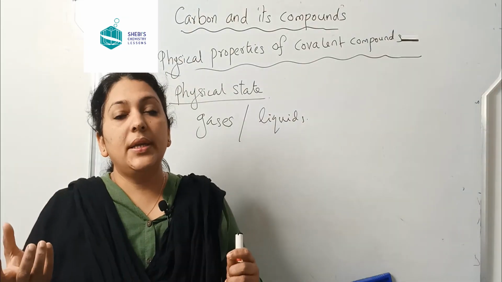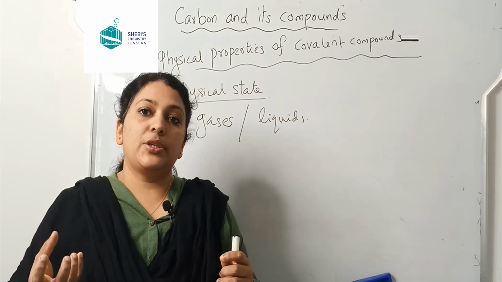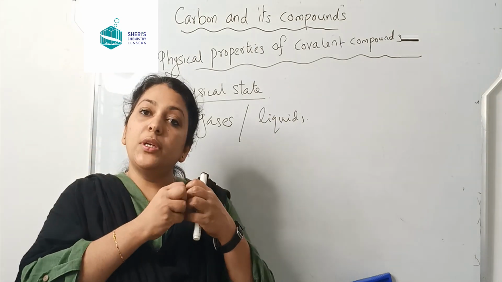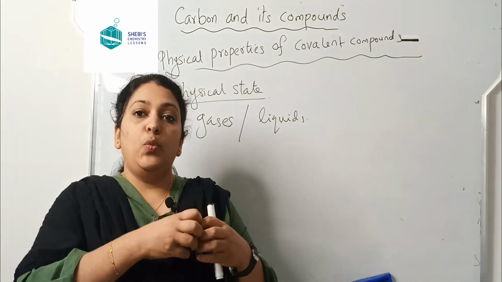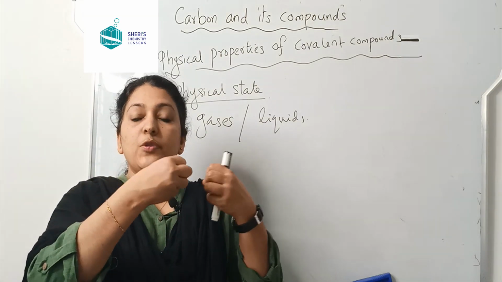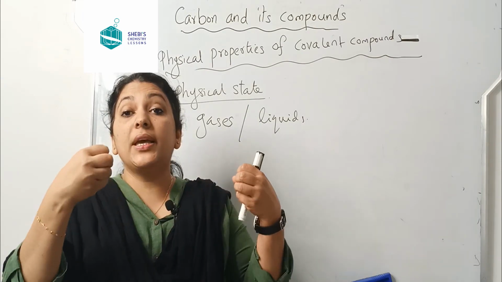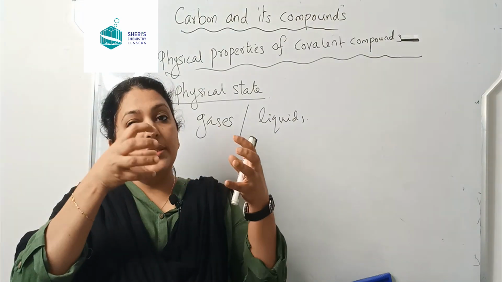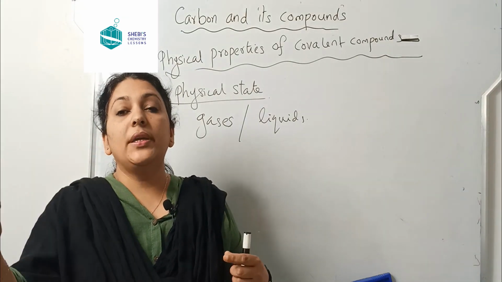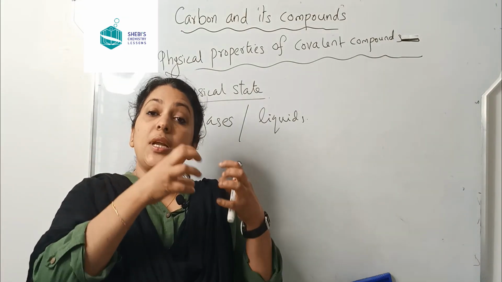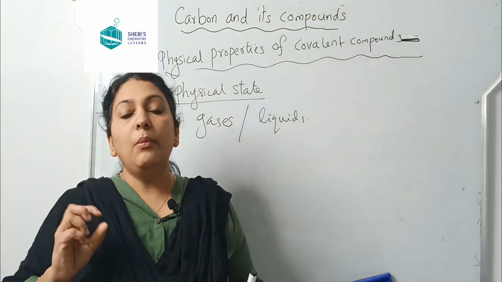When two particles have a strong force of attraction, they will be very close to each other, therefore they will become a solid. But when the force of attraction between the particles is weak, what will happen? They will be a little bit apart according to the force of attraction. They will be either liquids or gases according to the strength of the force of attraction between the molecules.